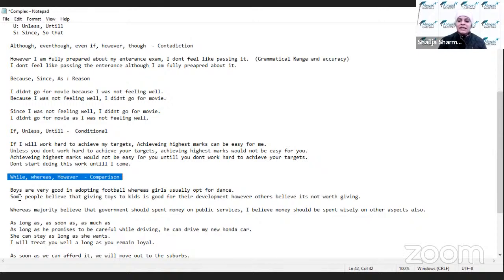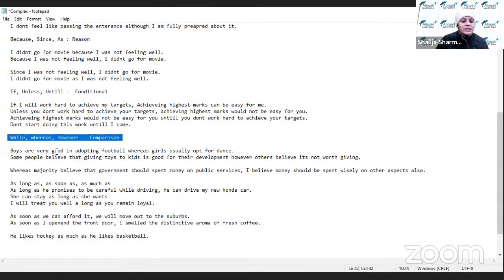Because the examiner is looking for good content, and you can produce good content only by using multifarious categories of sentences. And this is the best area, and this is the best way you can start using and start implementing the conjunctions while making different categories of sentences, and surely you would be able to score good in this.